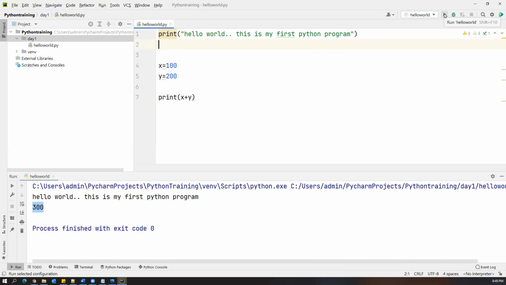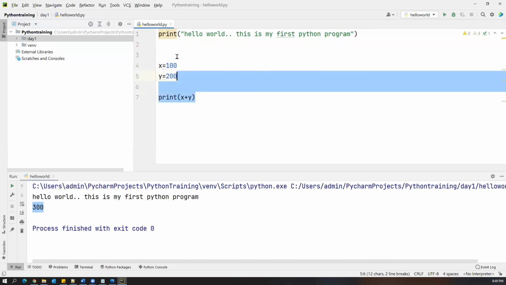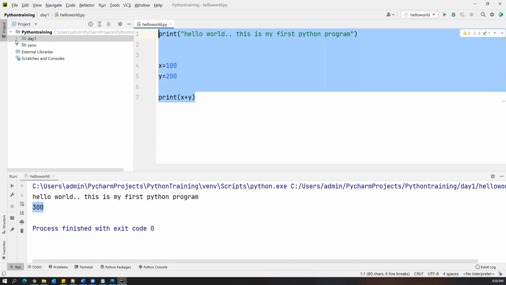Now we can see the green button is enabled. You can use this to execute your program. In PyCharm, we will discuss a few more options slowly, one by one. But this is the way: we first need to create a new project inside PyCharm, then you can create any number of files inside this project. Every day I will create a new folder or directory like day 1, day 2, day 3, and so on.